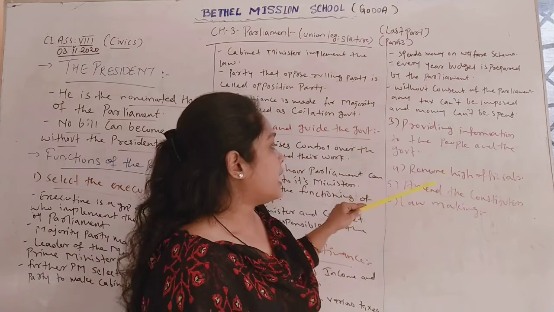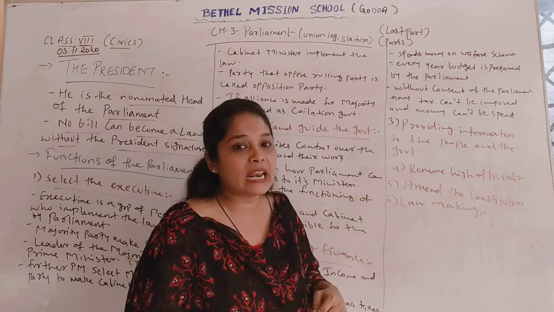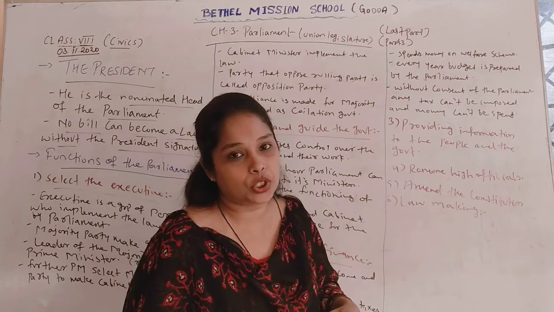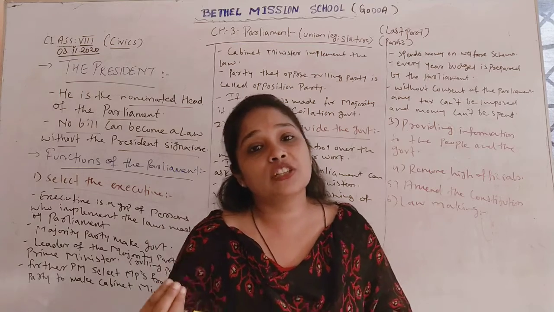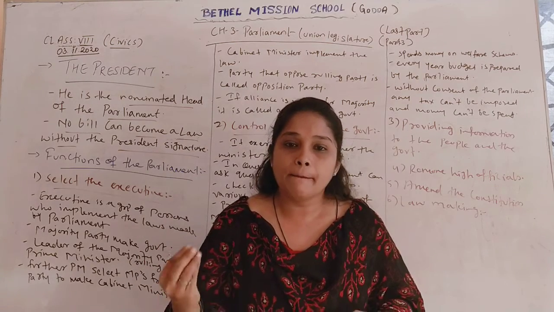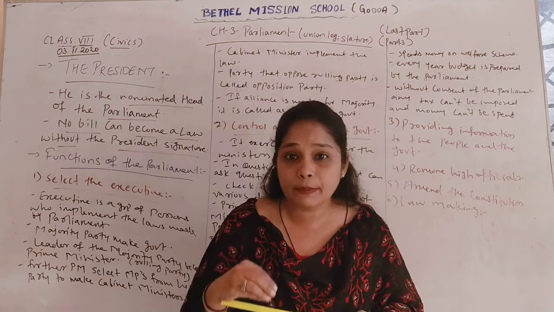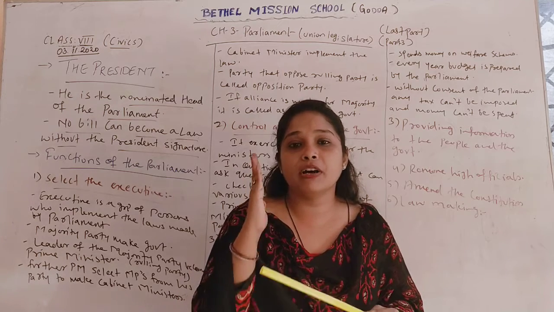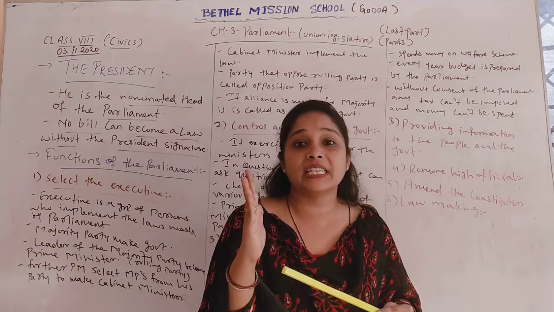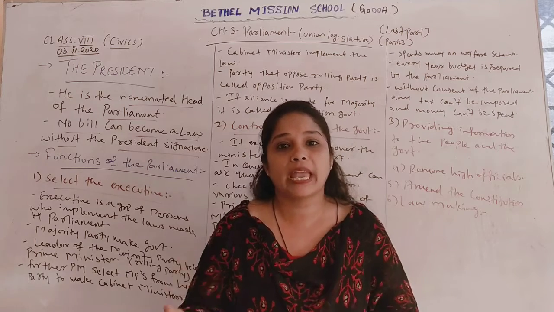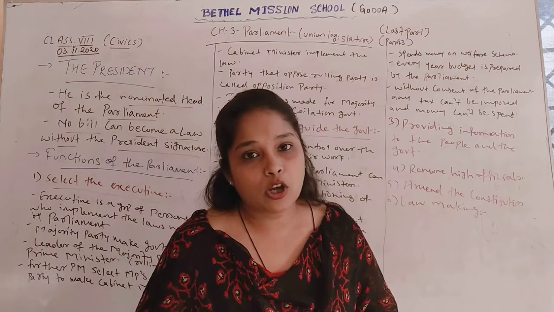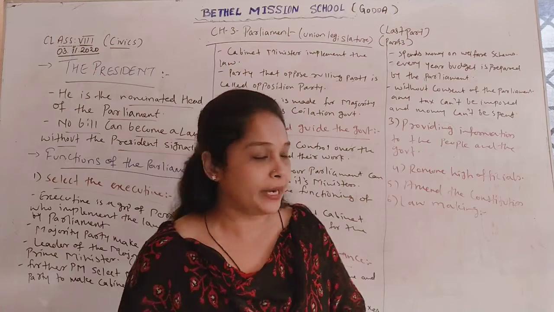Okay. Next one, amend the Constitution. Parliament has the right to amend the Constitution. That means if any change needs to be made in the Constitution, a bill must be proposed in the Parliament, and if two-thirds of the members of the Parliament are in favour, only then can the Constitution be changed, which is called an amendment.